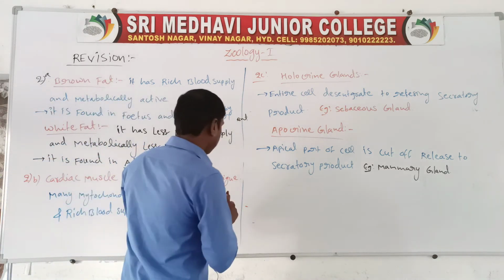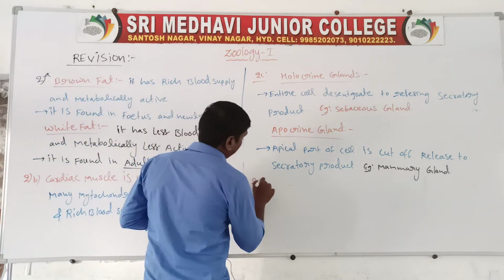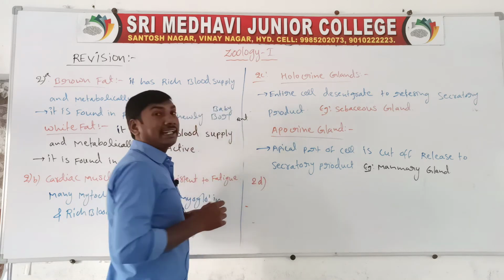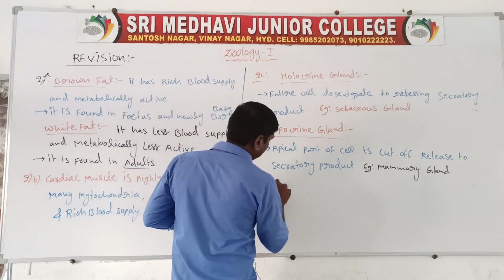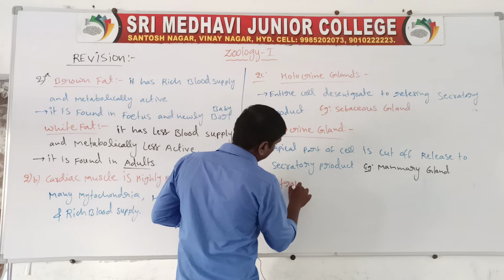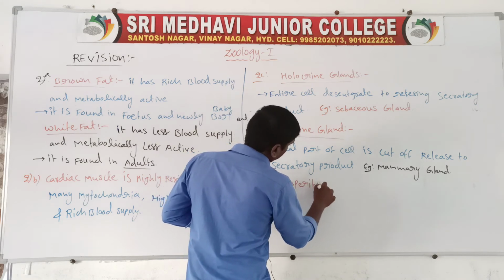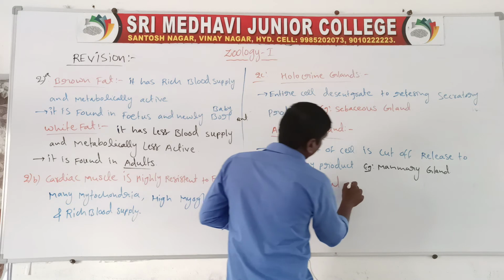2D. What are the retroperitoneal organs?